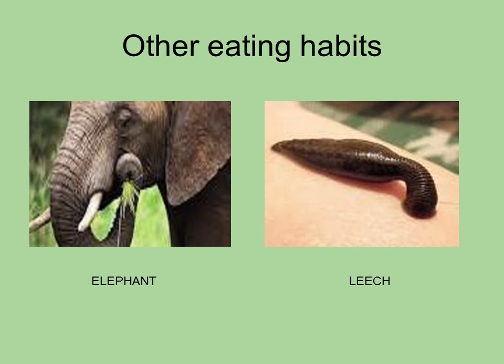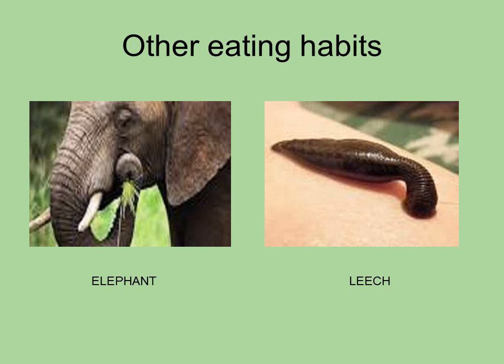One last method is, which is generally seen differently in elephants. Elephants have a huge long trunk, and with the help of this trunk they are able to tear apart the branches and leaves from the trees, and they are also able to drink water with the help of it.